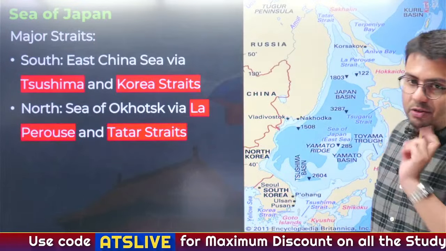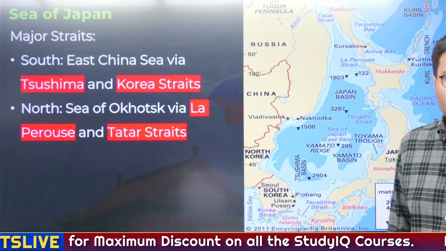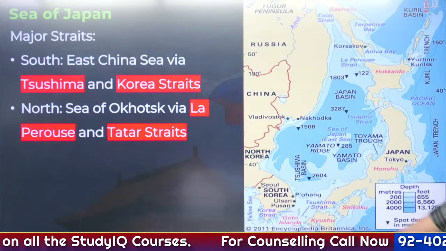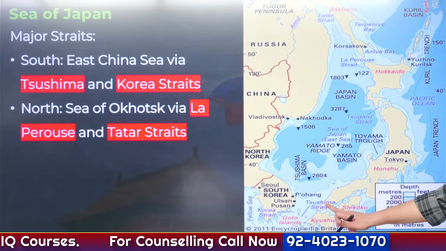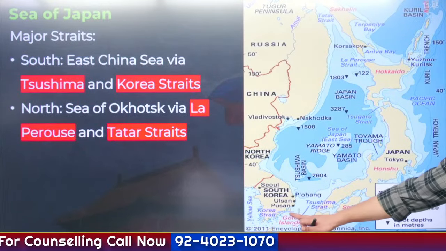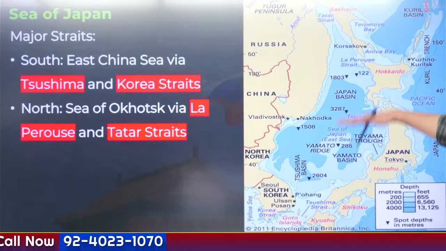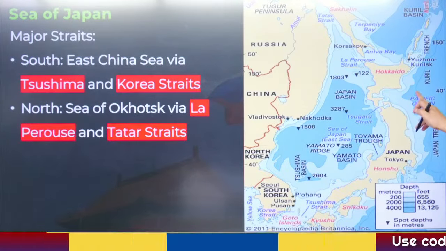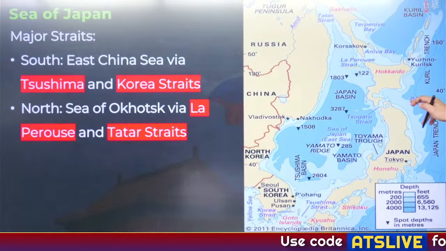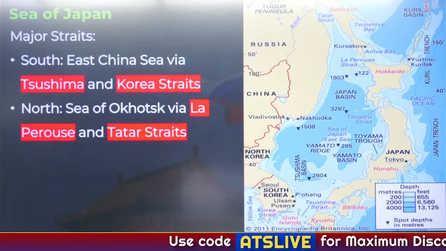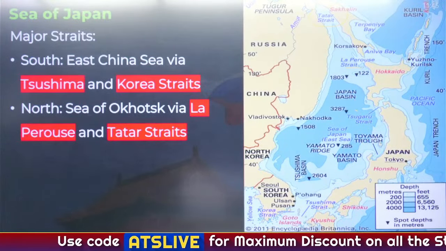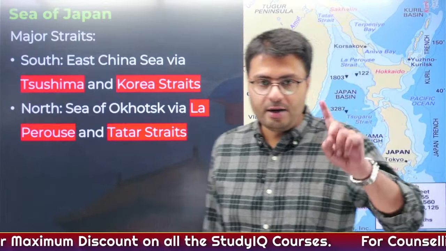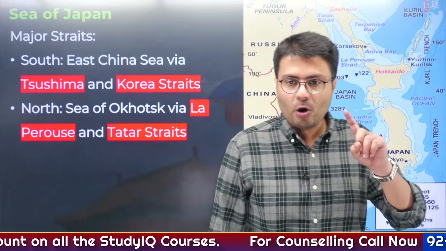Now the major straits are also very important because only using these straits you can enter, right? So the straits on the south are Tsushima Strait as well as Korea Strait here. Similarly, on the north, there are La Perouse Strait here and Tatar Strait must be here. Tatar Strait is on the north extremely. On the east, there is Tsugaru Strait. So all of these are important straits that you have to remember. What are straits? Can anyone let me know what are straits?